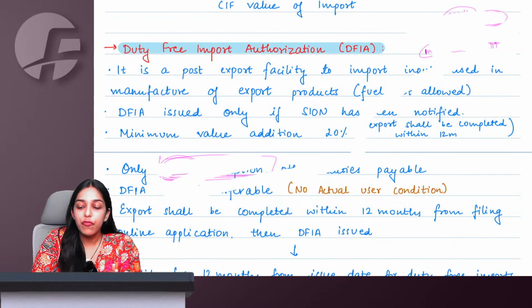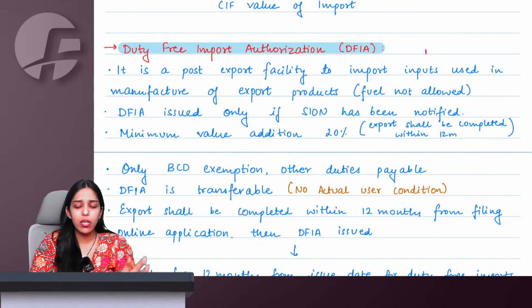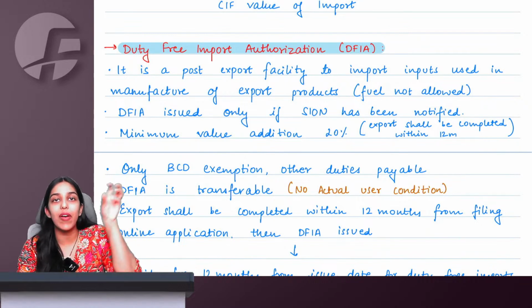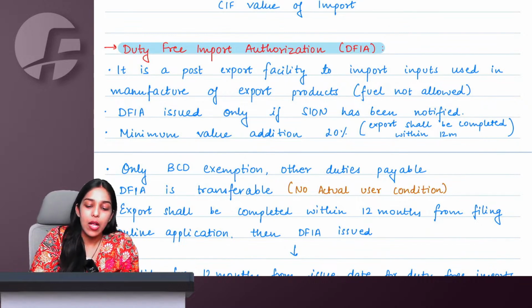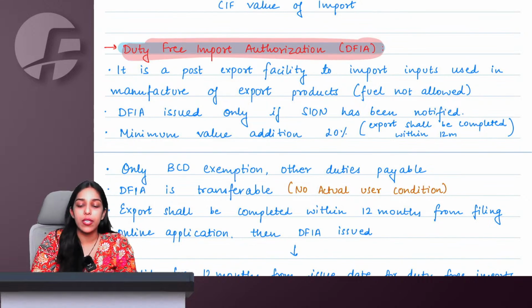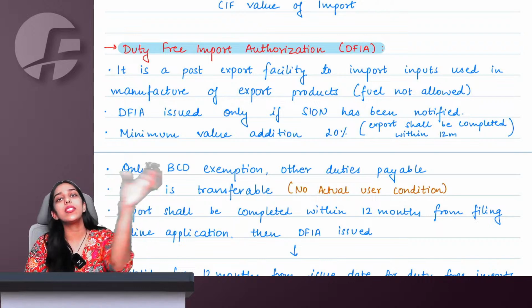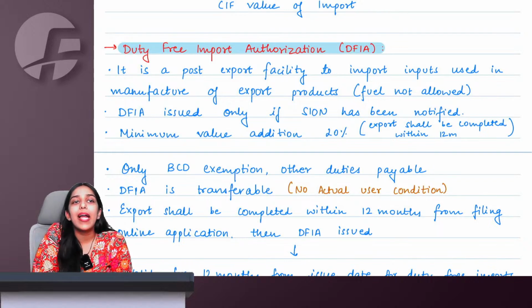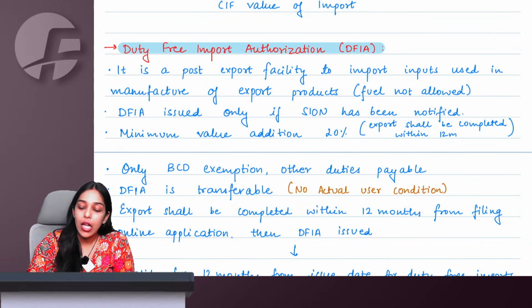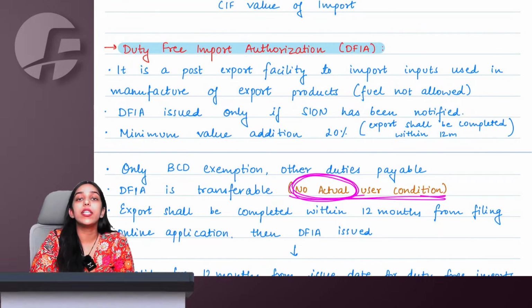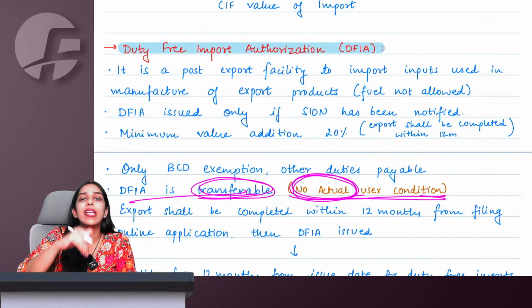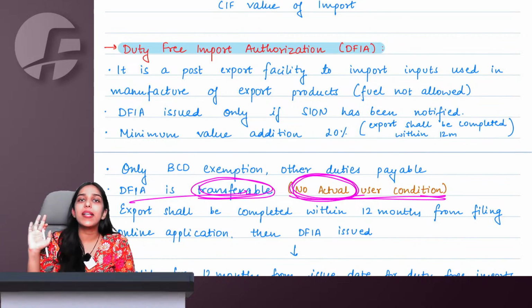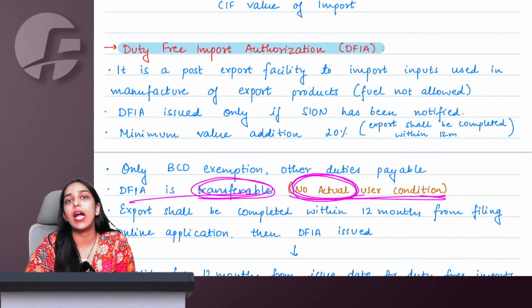Now what happens is, first you will have to export, show it to government, and then whatever you used as your inputs to manufacture those exported goods while importing them, now government will give you scripts. Now government will give you duty free import authorization, so that for your next import you can use these scripts and get your basic custom duty exempted. But ma'am, what if I am not planning any further import after this? Then no problem, there is no actual user condition. You can also transfer your DFIA right to someone else. You can sell the DFIA right and then that other person can import without paying basic custom duty by using these scripts given under DFIA.